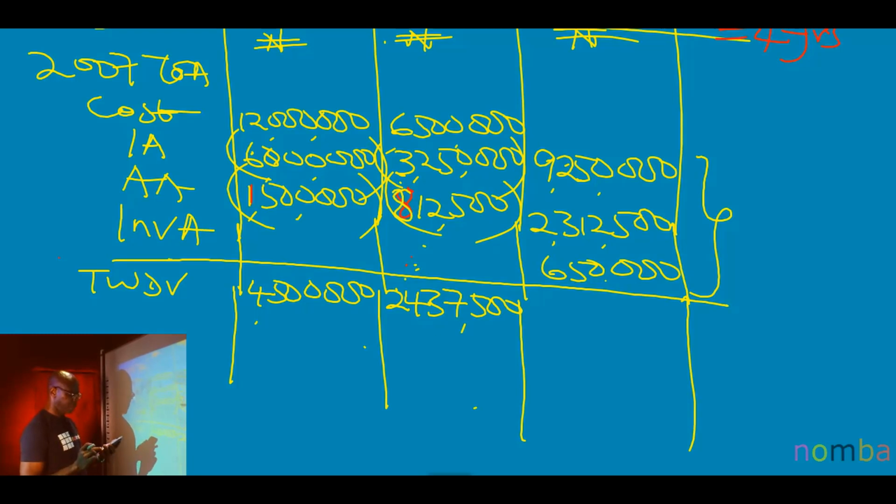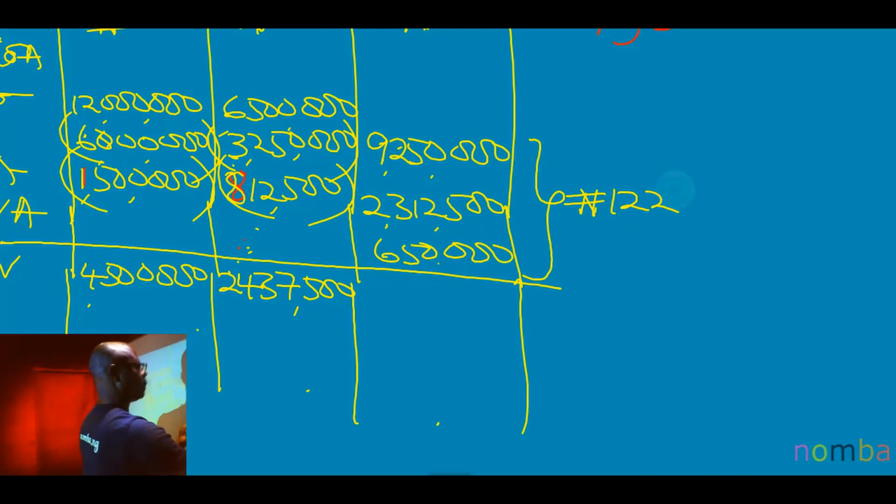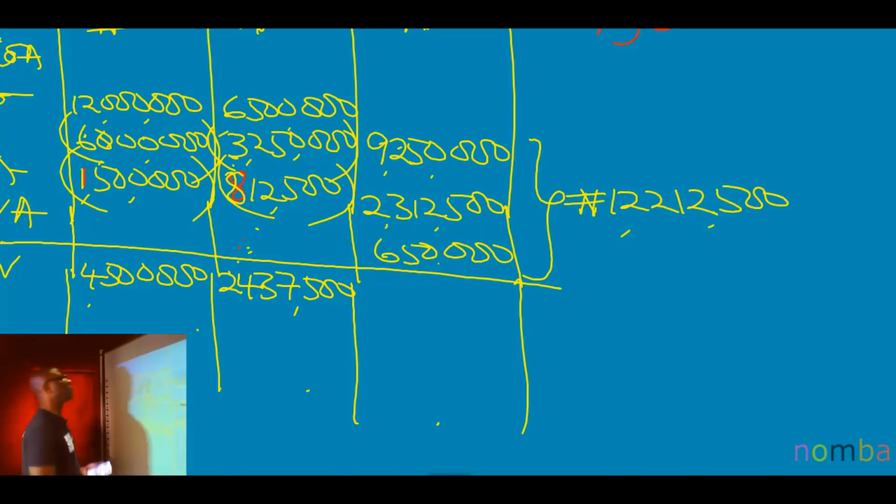I have a figure of 12,215,500. So let me put that here. 12 million capital allowance, 12,212,500. I hope we are right there.